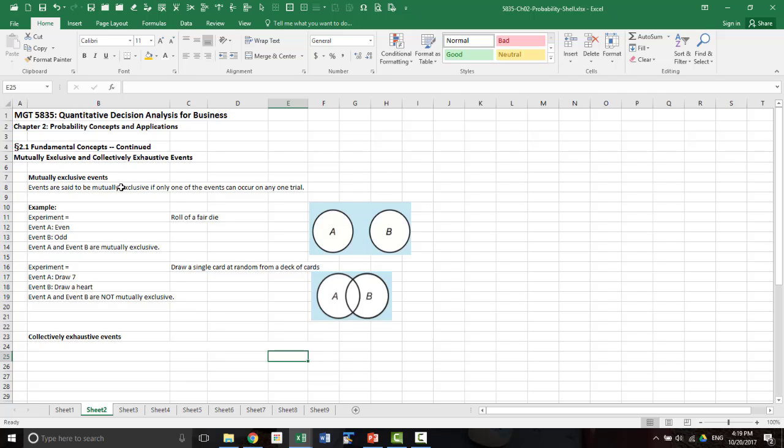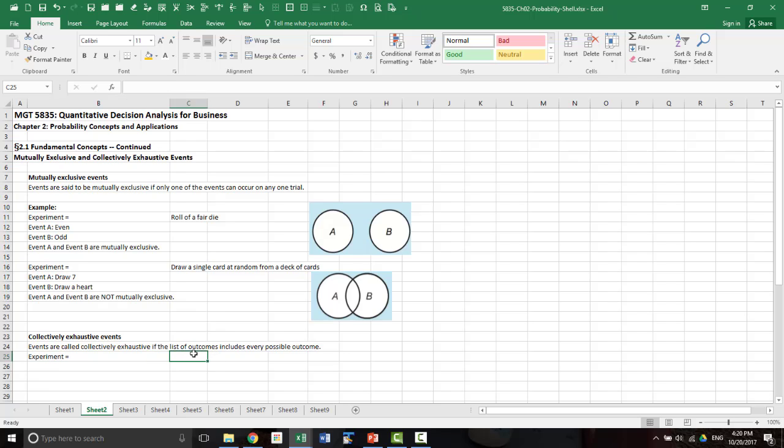Now the second concept here is collectively exhaustive. So that means in collection, when you put all the events together, that covers all the possibilities in the sample space. So events are called collectively exhaustive if the list of outcomes included in all the events covers all the possible outcomes. Now let's look at an example.